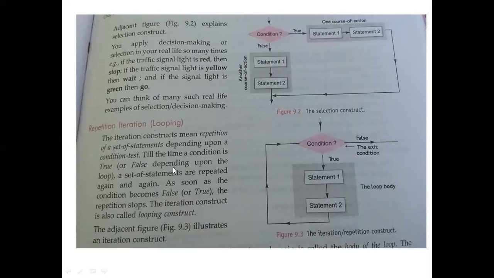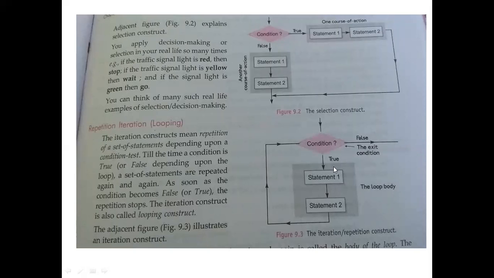Next is repetition, iteration or looping. The iteration construct means repetition of a set of statements depending upon a condition test. In some situations, suppose in your program you are using the same type of statement repetitively many times, so you have to put the statements which are going to be used many times in a loop. So whenever the control reaches a condition, it will test this condition.